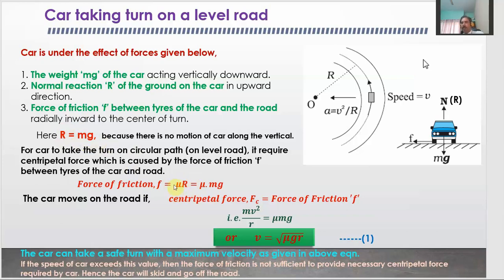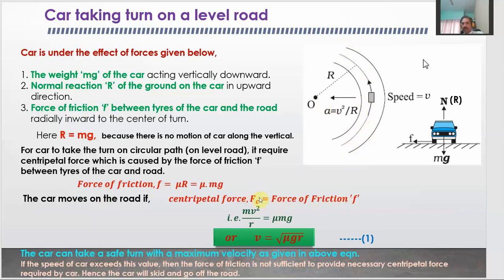The value of mu, the coefficient of friction, depends upon the pair of surfaces which are involved in the friction. So here it is the coefficient of friction for the tire, which is made of rubber, with the road. The higher the value of mu, the higher the frictional force will be. So the car can take a safe turn if the centripetal force directed towards the center is equal to the frictional force.